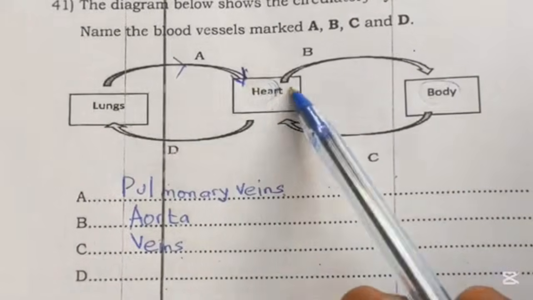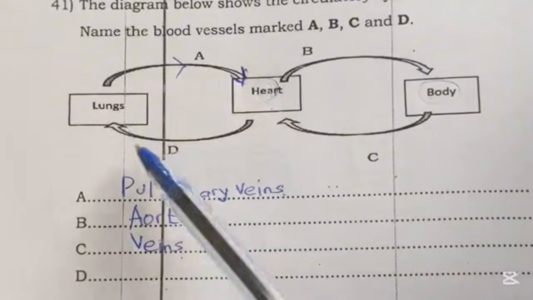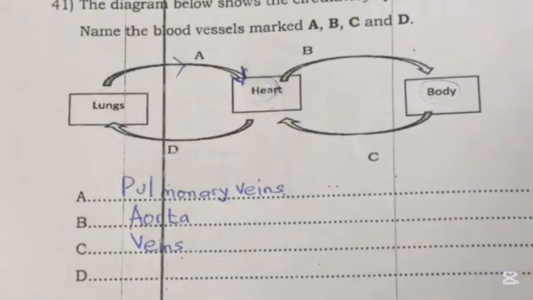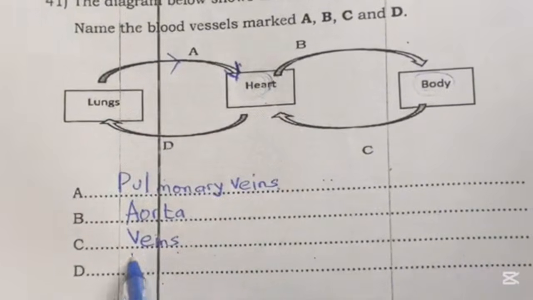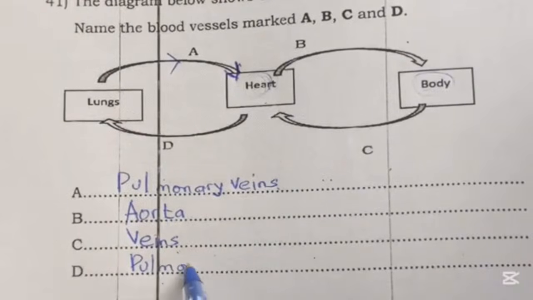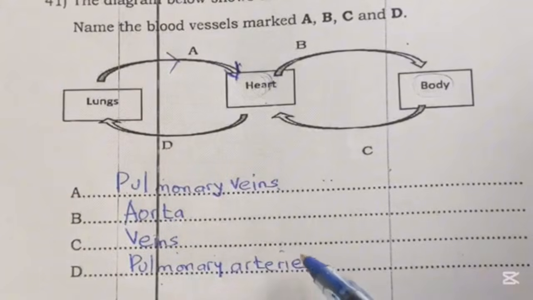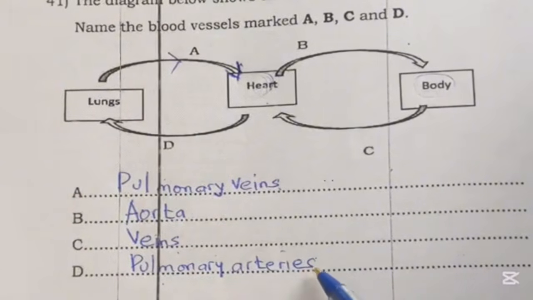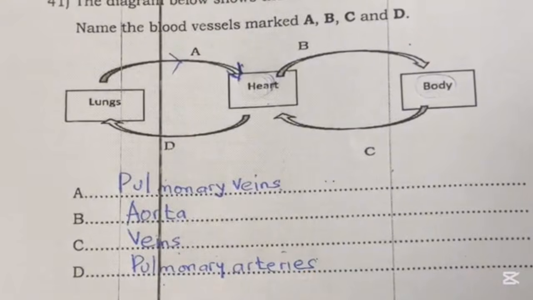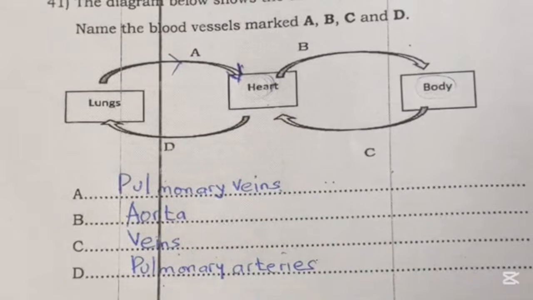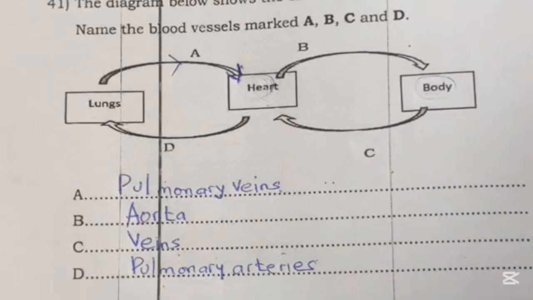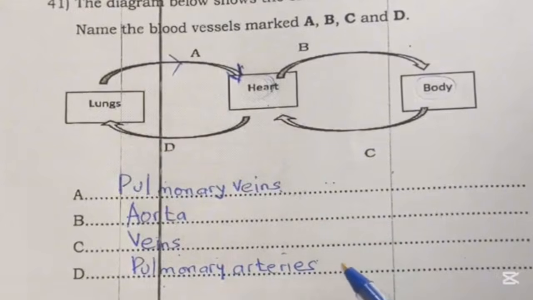Whereas here, once it reaches the heart, it needs to go back to the lungs, so here we will need pulmonary arteries. These pulmonary arteries carry deoxygenated blood from the right side of the heart to the lungs, in order to get oxygen. That is the process which we call oxygenation.